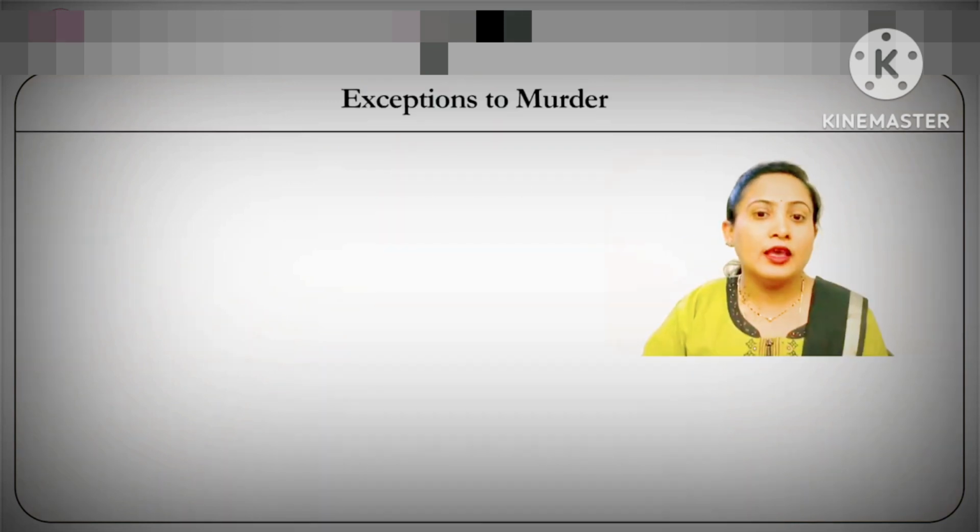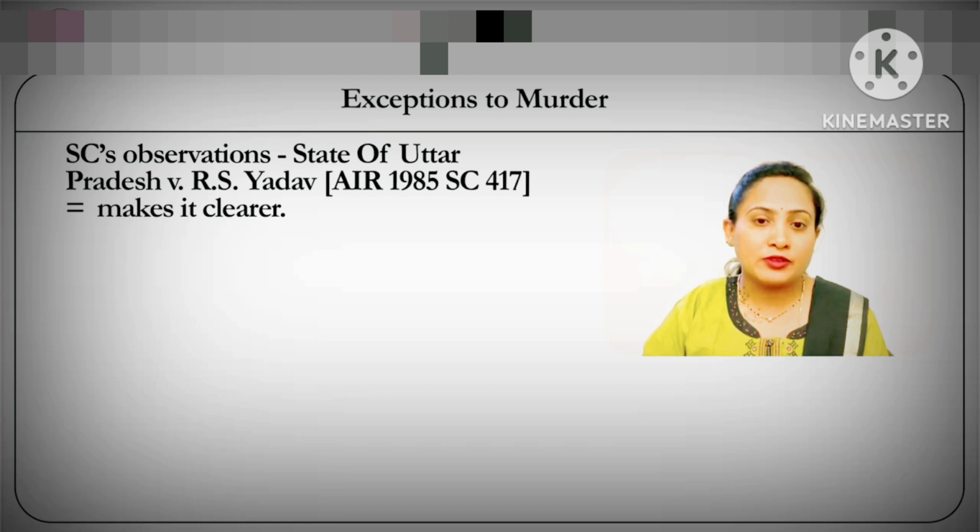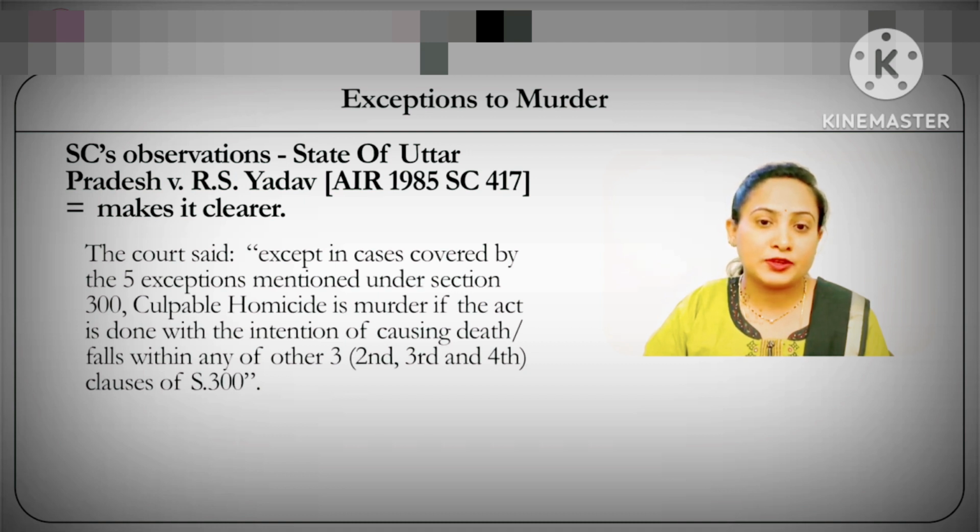While the last ground of exception, which refers to an act done with the consent of the victim, in fact indicates a scenario wherein there might be no motive or ill motive behind the commission of the offence. Now, in State of Uttar Pradesh versus R.S. Yadav, the Supreme Court in the year 1985 observed that except in cases covered by the 5th exception mentioned under section 300, culpable homicide is murder if the act is done with the intention of causing death or falls under any one of the clauses that section 300 refers to.